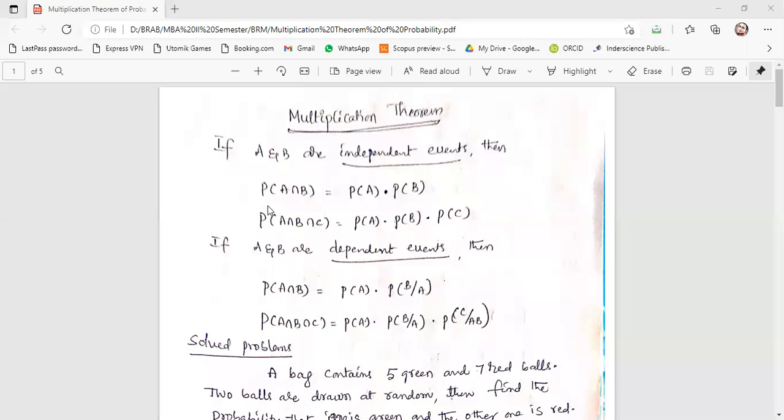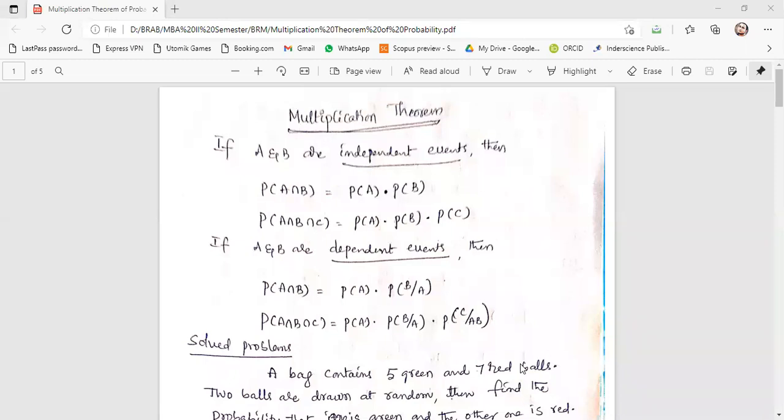How? How Deepak? Dependent means? So see here, please, you can write down, I'll explain.